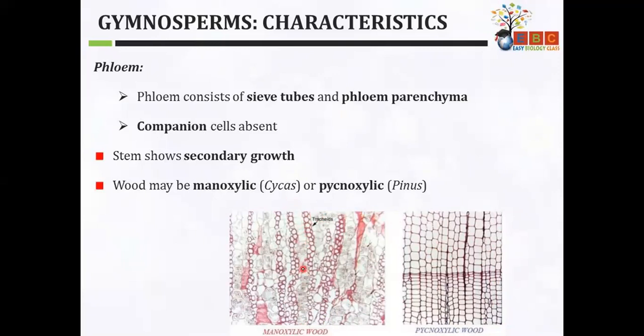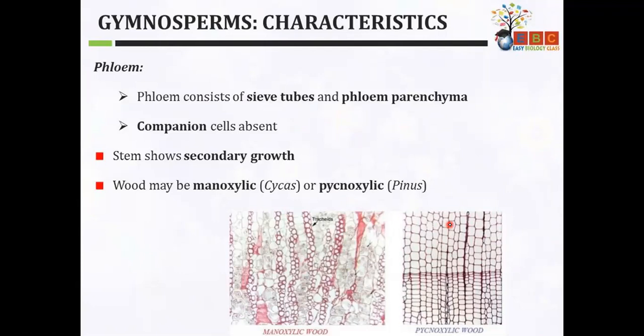Ma'am, in monoxylic the path of the tracheids is a bit thin, and in pycnoxylic it all looks like tracheids. That means the gaps are not there. Isn't it? It is more compact. That is the difference between monoxylic and pycnoxylic wood.